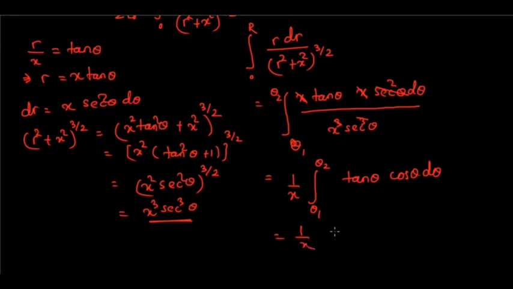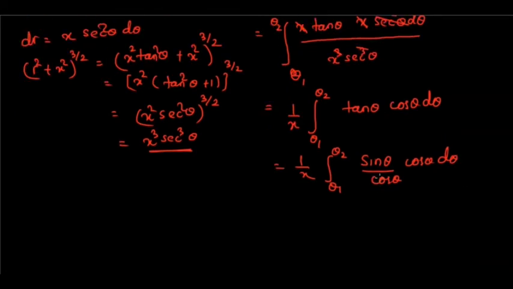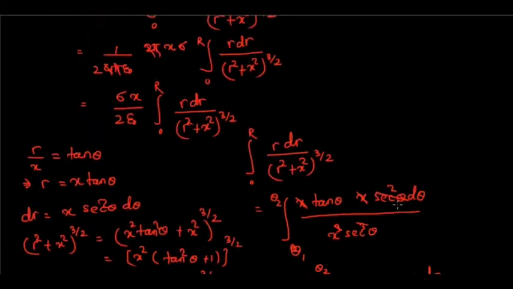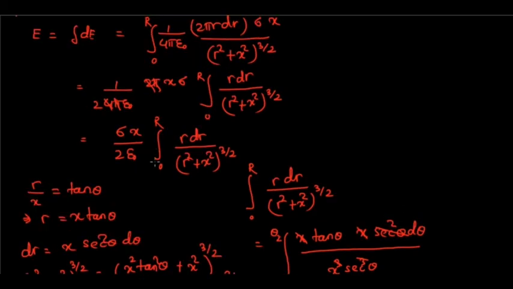That is equal to 1 by x, theta 1 to theta 2. Tan theta is sin theta by cos theta, and here you have cos theta into d theta. So cos theta will cancel. You will get 1 by x integration of theta 1 to theta 2 sin theta d theta. Is that clear?